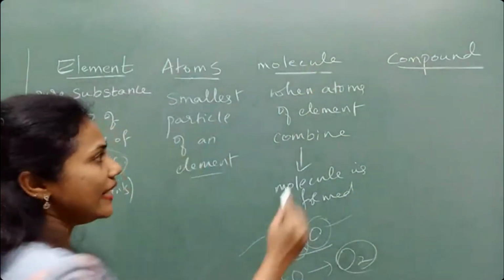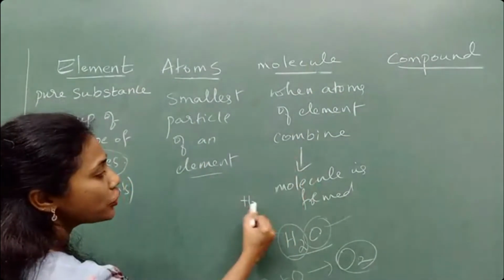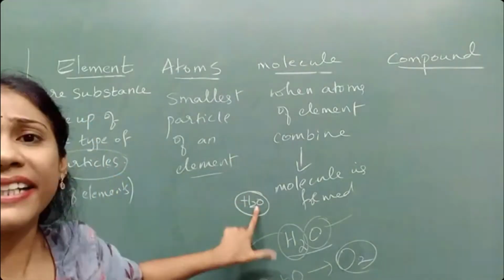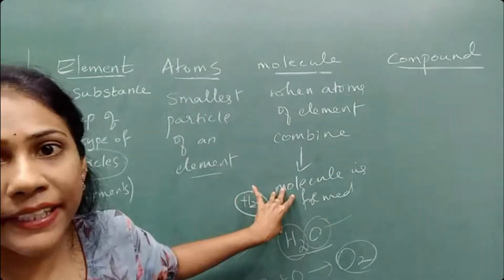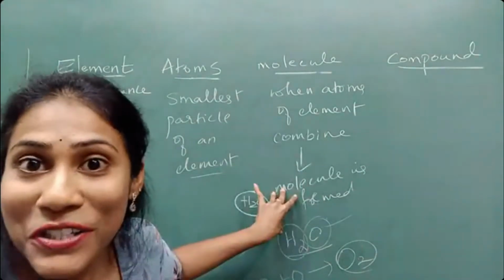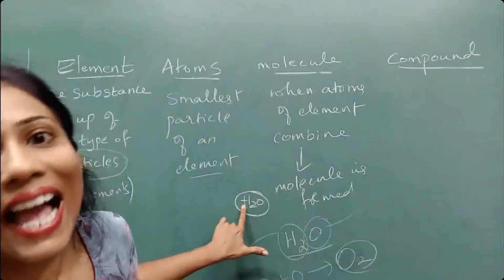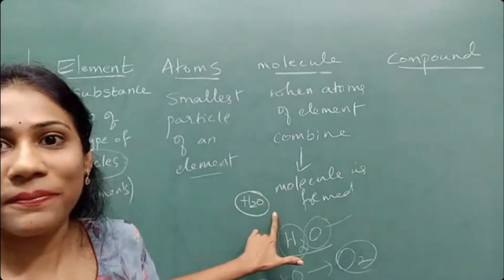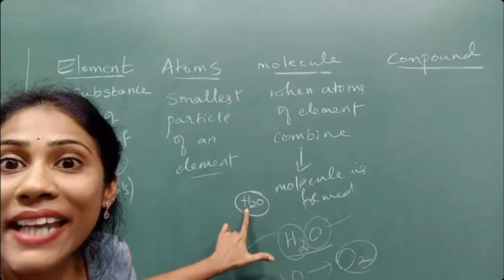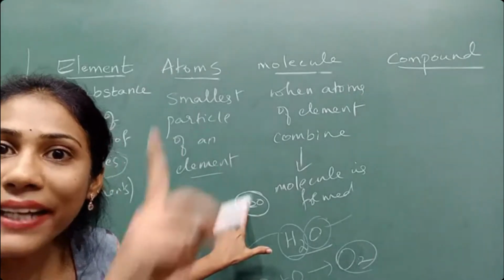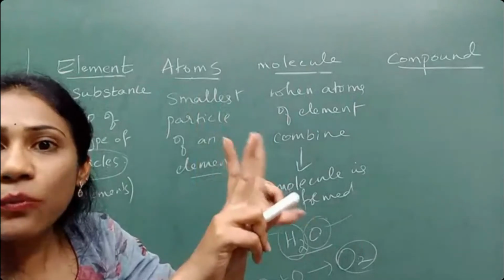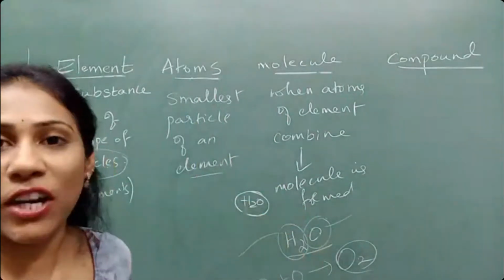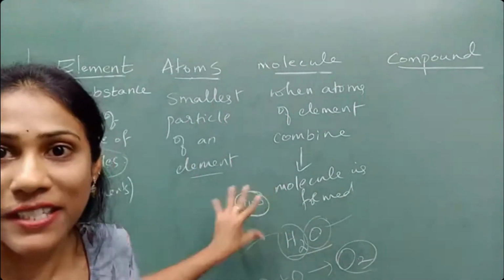When I say just one H2O, you will call it a molecule, because the hydrogen element combined with oxygen, or I can also say hydrogen atoms combined with oxygen. And look here, how many atoms of hydrogen combined? Two atoms of hydrogen combine with one atom of oxygen to form water. So this is a molecule.